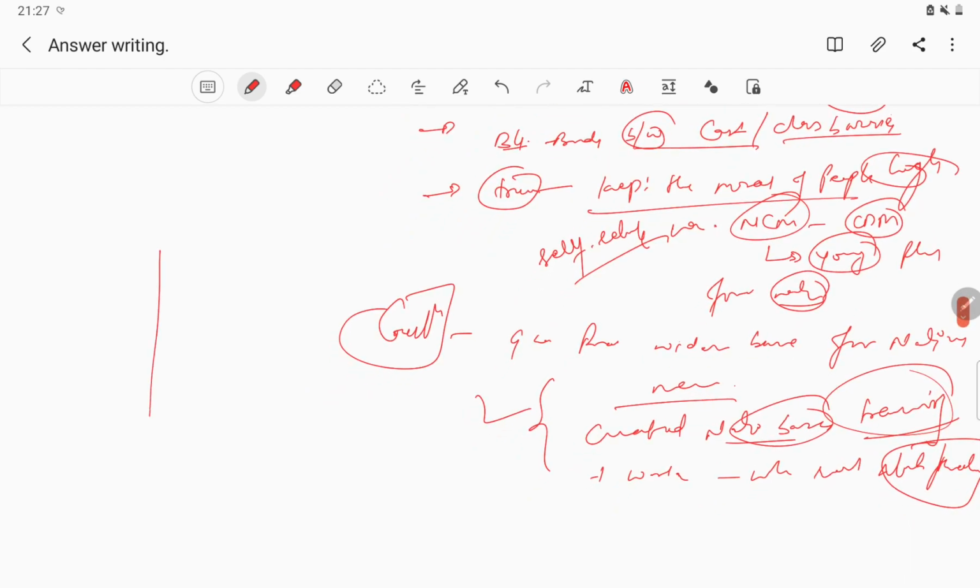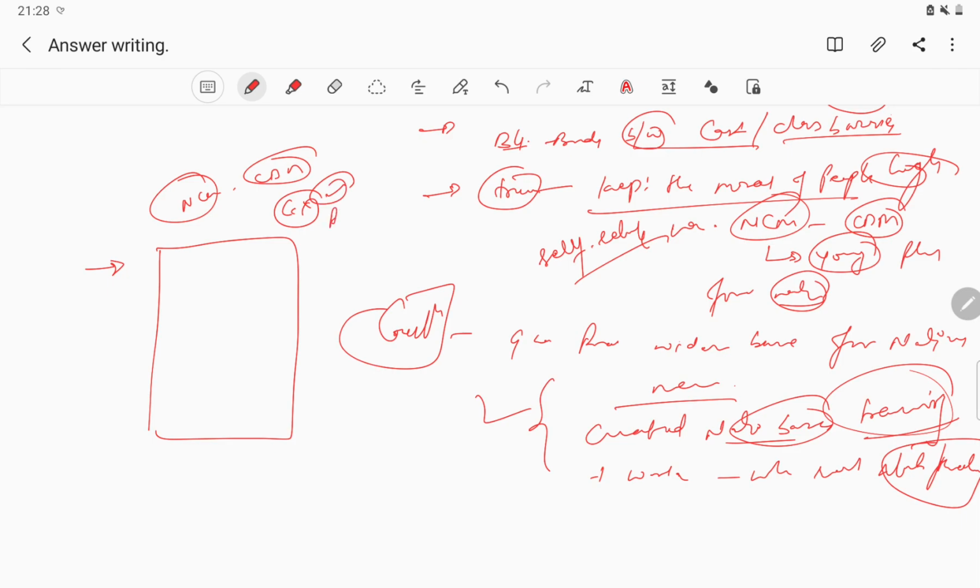Now this is a history question. In this type of question, whenever you write about NCM and CDM, every statement you write down, you should provide with an example, like Bardoli Satyagraha, and with a date, because history is all about dates. I am saying again and again, history is all about dates.